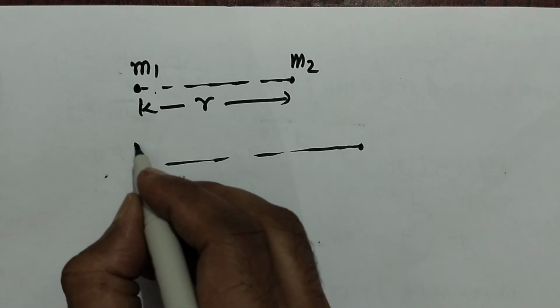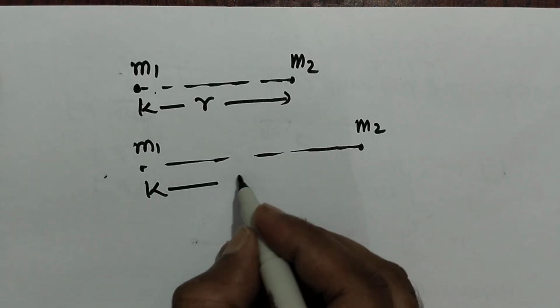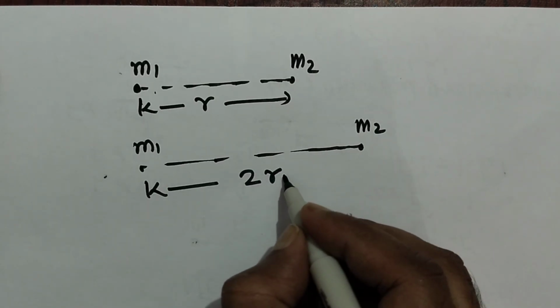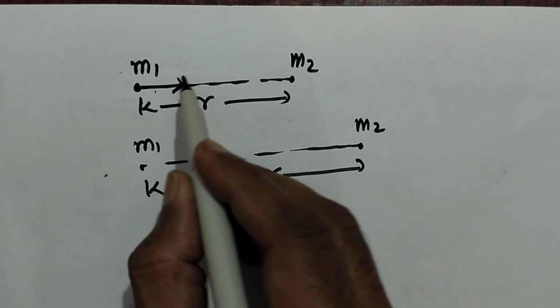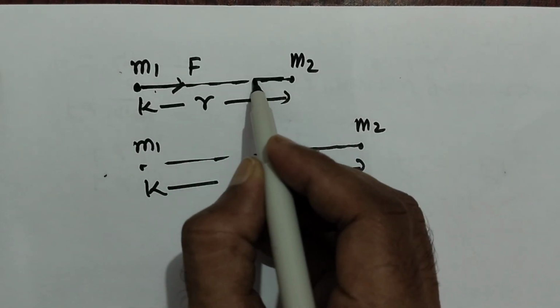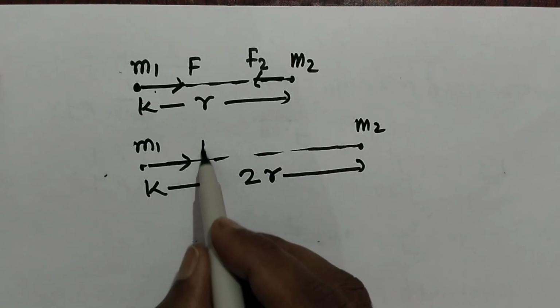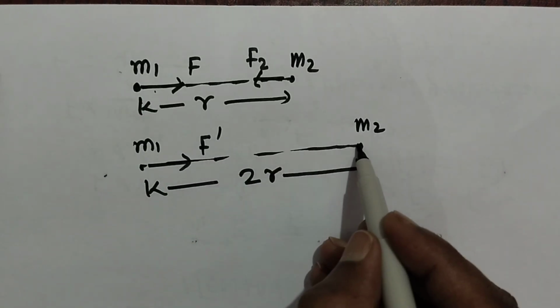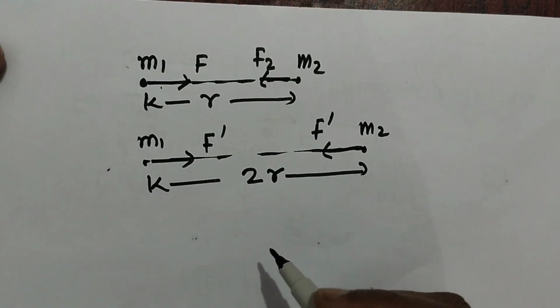That means keeping the same masses but the separation gets doubled. This will be 2r now. Then if initially force F was acting between them, what force F prime will act between these two masses?